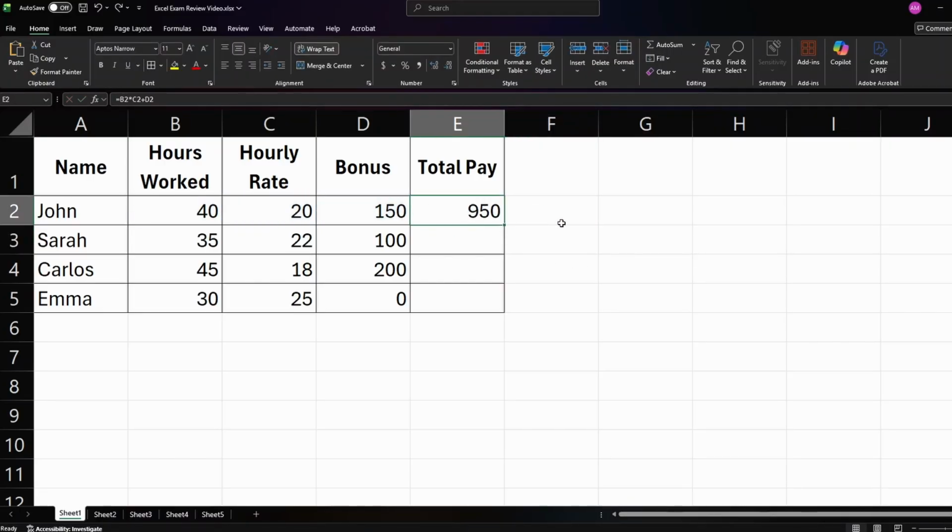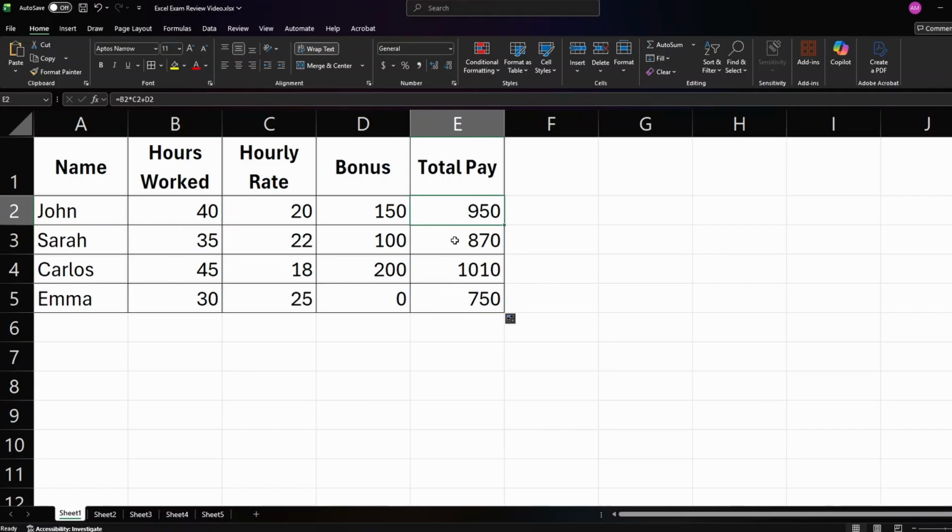Let's go back to our previous thing. You can do Control Z or Command Z to undo your action. And the next thing you're going to want to know is this quick shortcut. So if you go down to this square at the bottom right, you can hold it down, drag it, and this will copy the same formula for all these cells. So now we have the total pay for each of these workers.